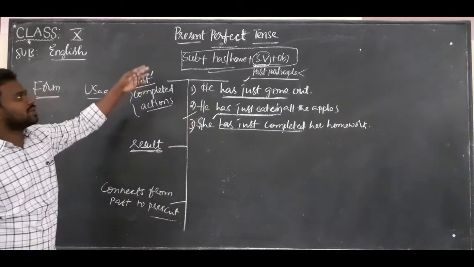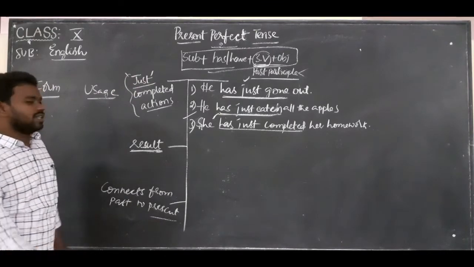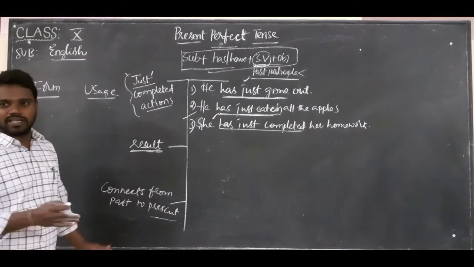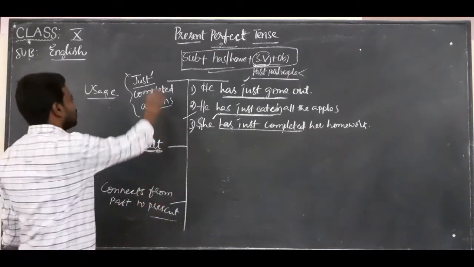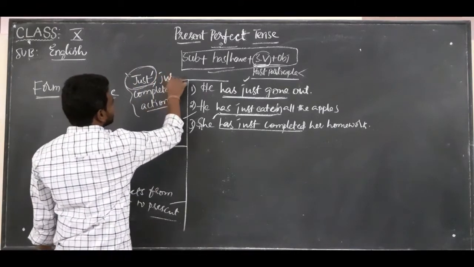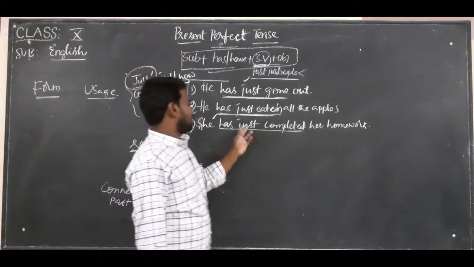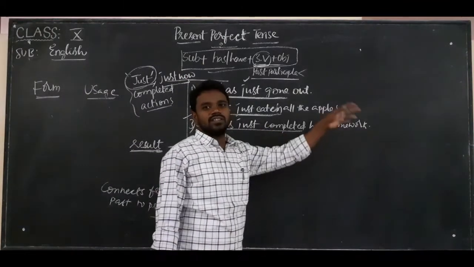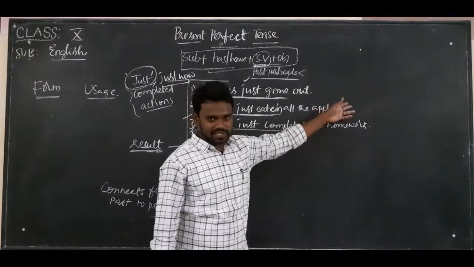We use the present perfect tense when we indicate just completed actions, actions that have completed just now, with the word just, and just now can also be used. For example, he has completed his homework just now. He has eaten all the apples just now.